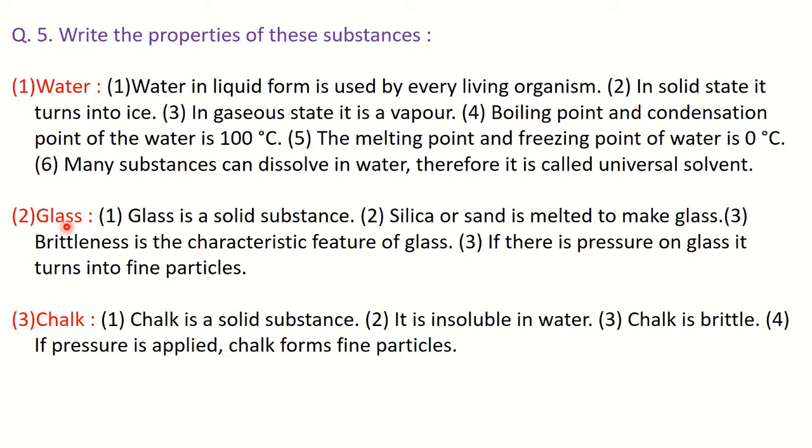Next, glass. Immediately you can say that glass is a solid substance. Glass is made from silica or sand. It is melted to get the glass. The next property is glass is brittle. That means if we apply pressure on it, it is going to turn into fine particles. Then third one, chalk. Again, chalk is a solid substance. You know that chalk is brittle. When pressure is applied, we can get fine particles. And one more property is chalk is insoluble in water.